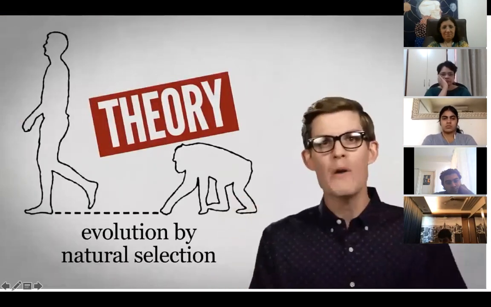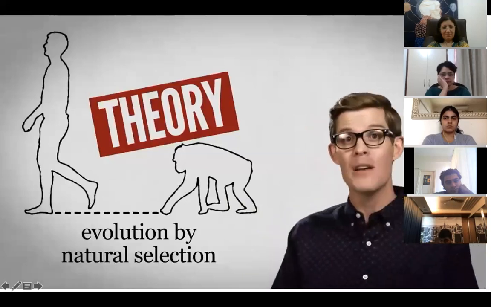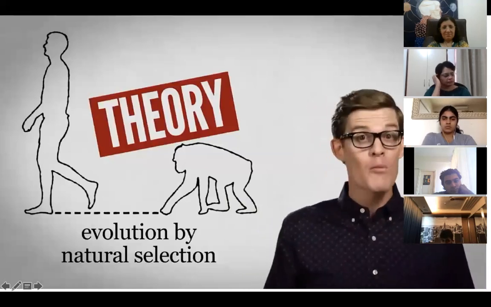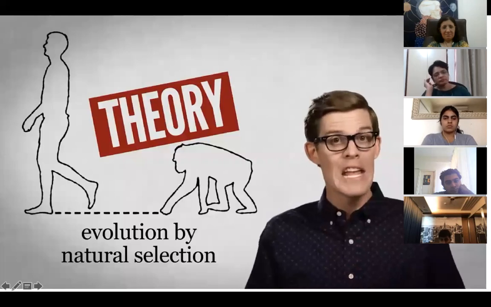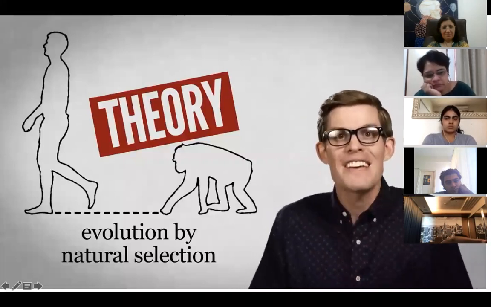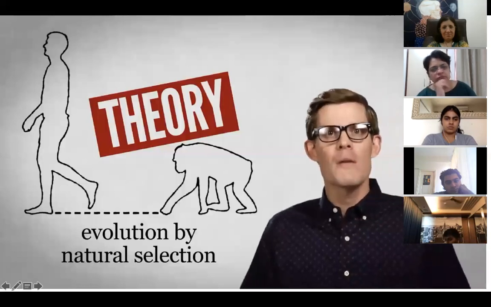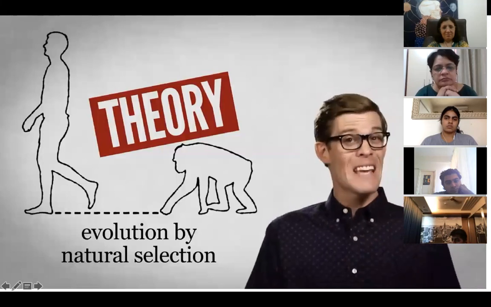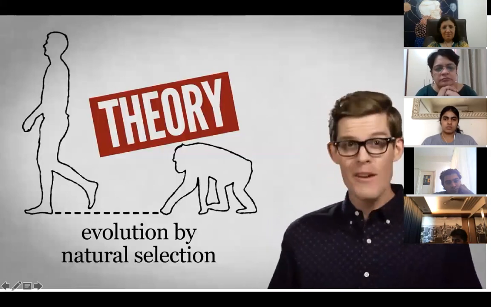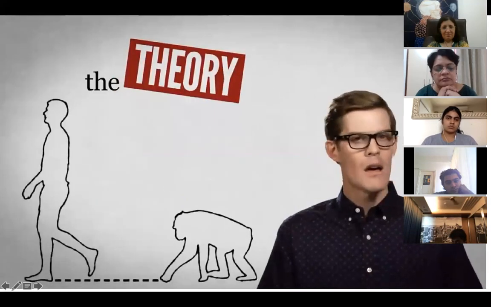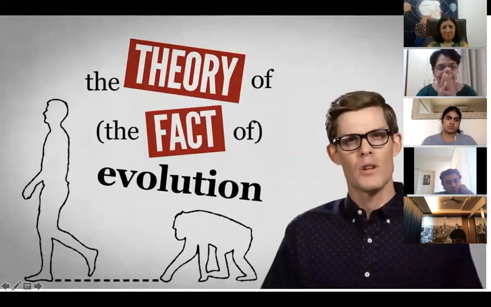We've come up with thousands and thousands of hypotheses about it, tested them, thrown out the bad ones, and we developed a pretty darn good framework for predicting how living things change over time. So yeah, it's a theory. Stop saying it like a bad thing. Calling it a theory means it's passed the toughest tests that we can throw at it. And evolution has been tested maybe more than any other theory we know of. We should really call it the theory of the fact of evolution.